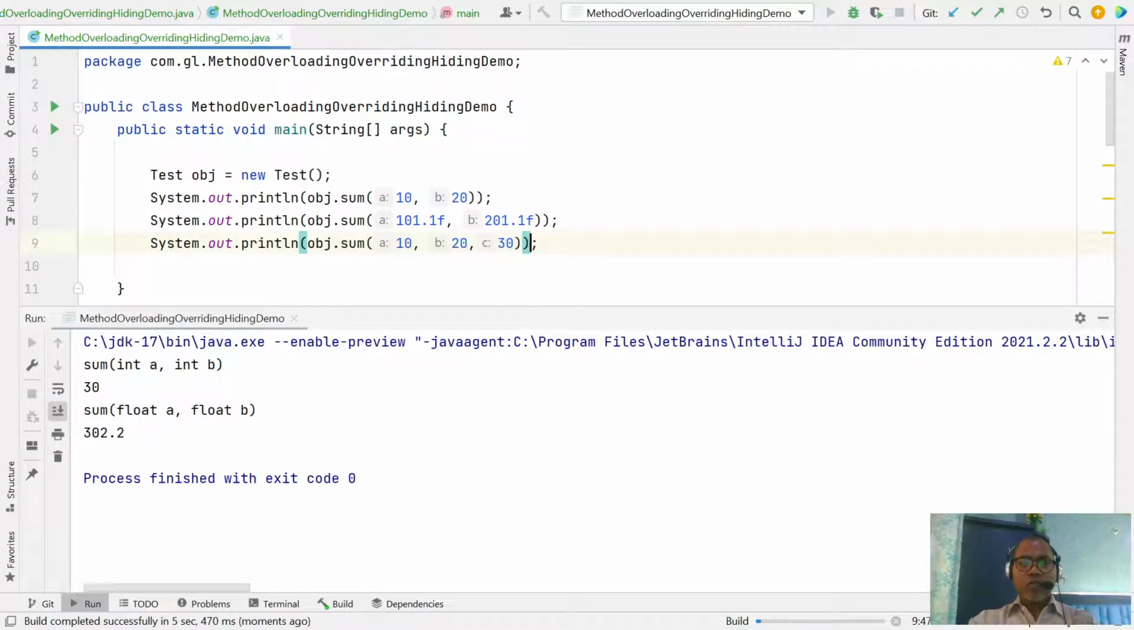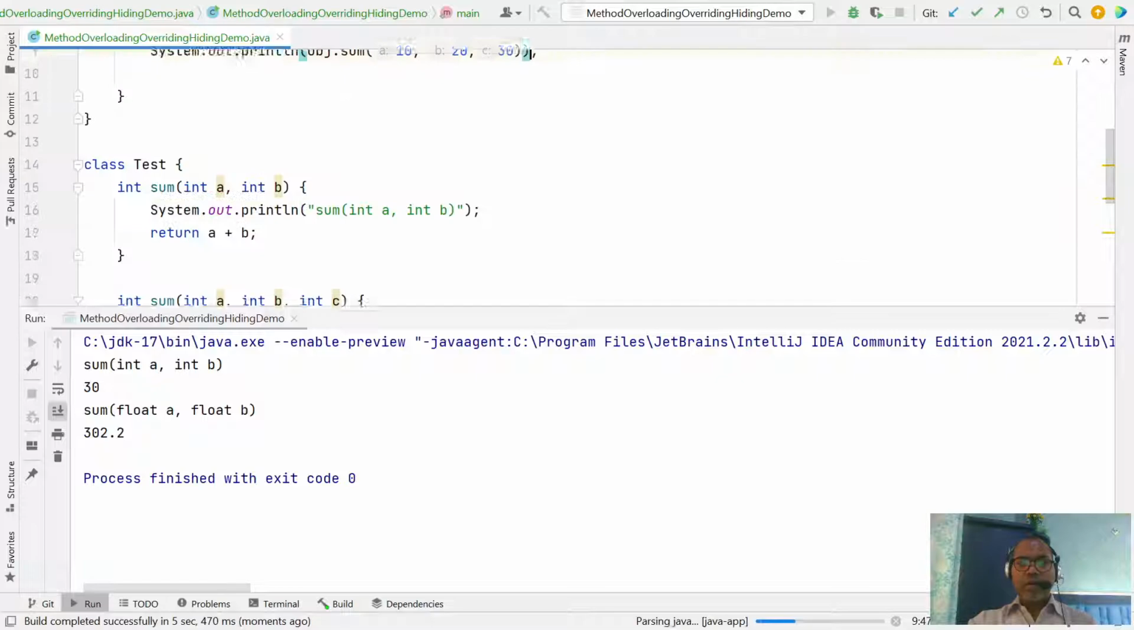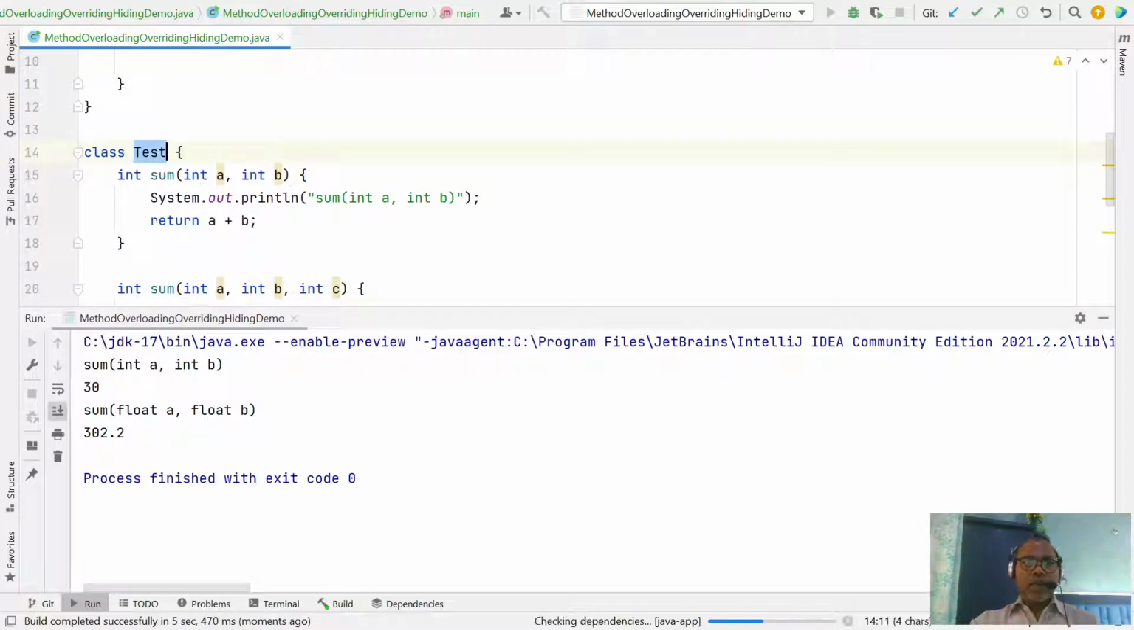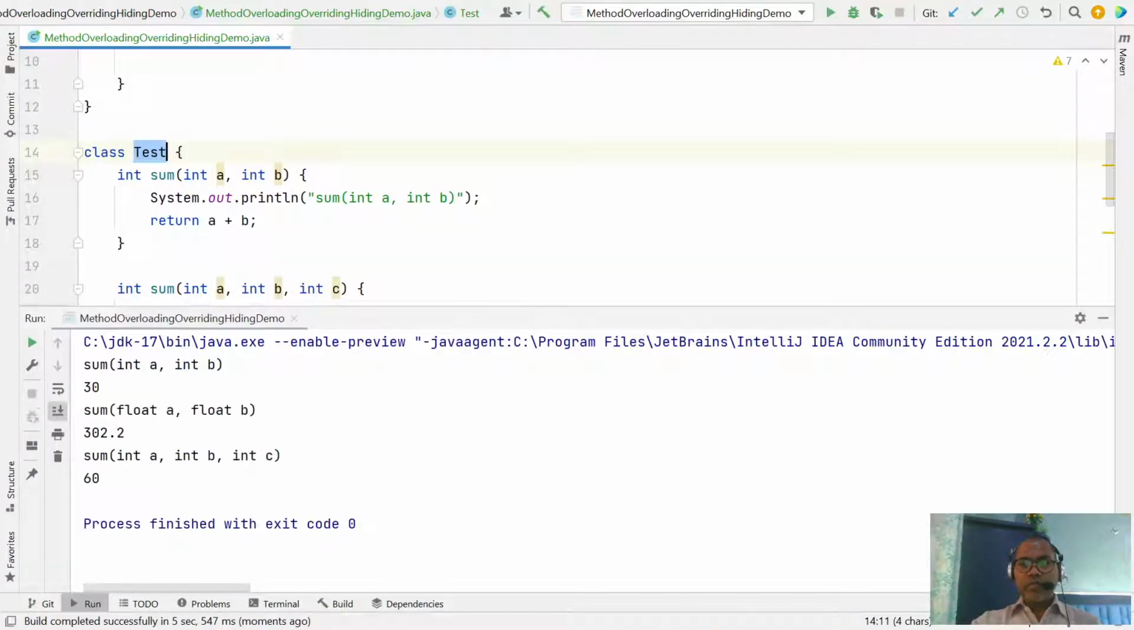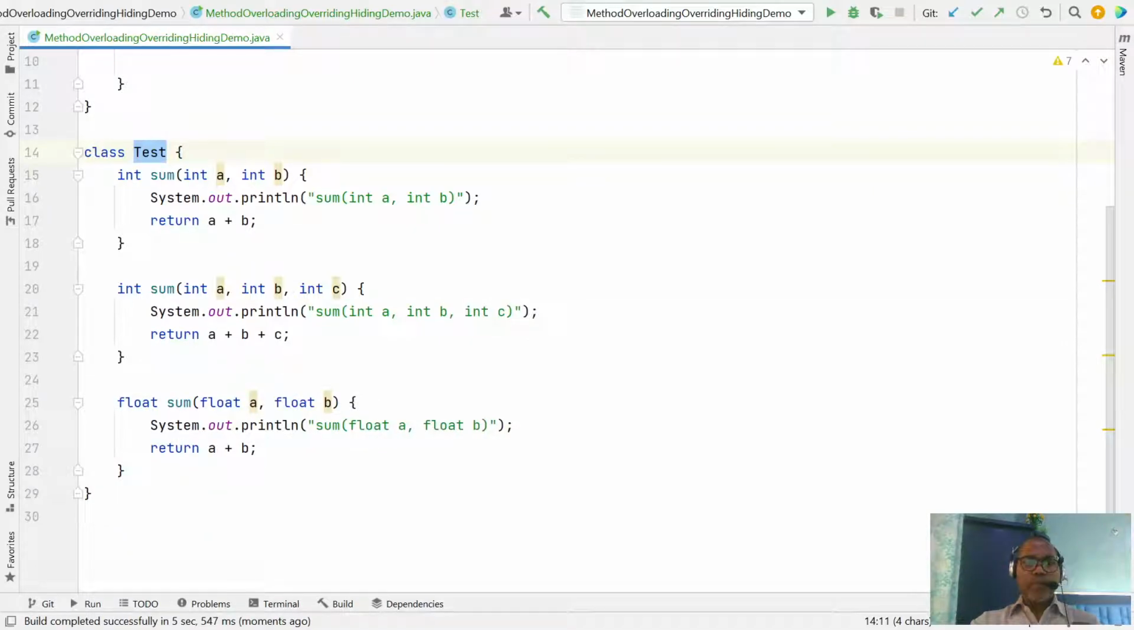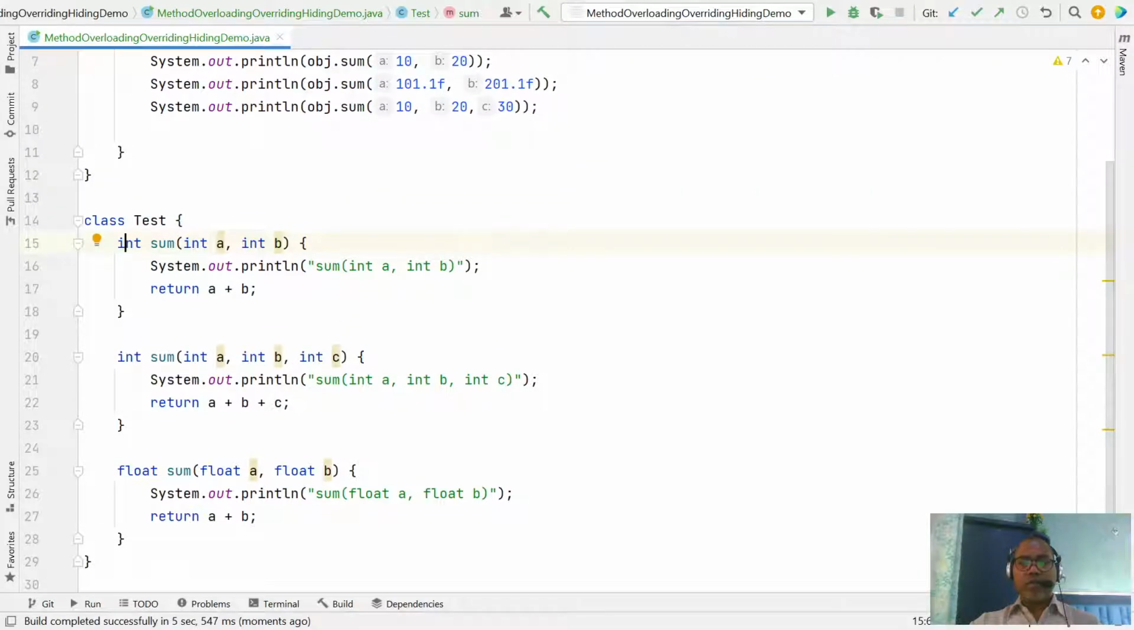So method overloading is very simple. Any class can define more than one method with the same name like sum, but with a different parameter list. Here two parameters, here three parameters, here maybe two floats, or in any combination. Surely there must be a difference. Return type can be anything. So this is your method overloading.